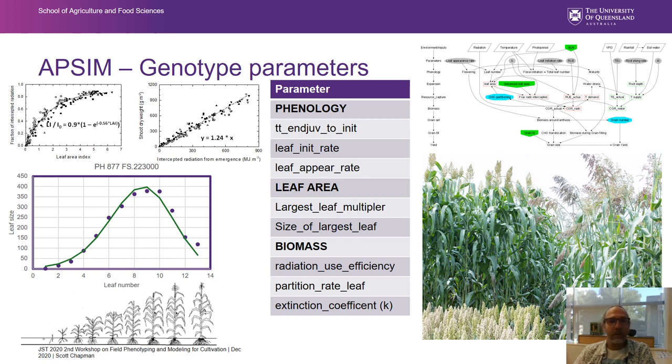If we've got the light extinction coefficient, we can estimate the light interception. And if we have that information, we can calculate a radiation use efficiency. So that's just the amount of radiation intercepted versus shoot dry weight done from experiments. And one of the things that we're working on, particularly in the Queensland work, is how do we estimate the shoot dry weight indirectly using a drone or something like that.